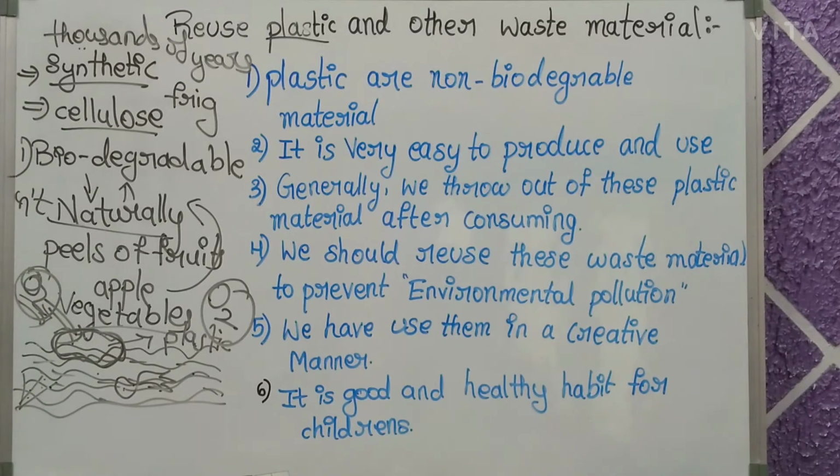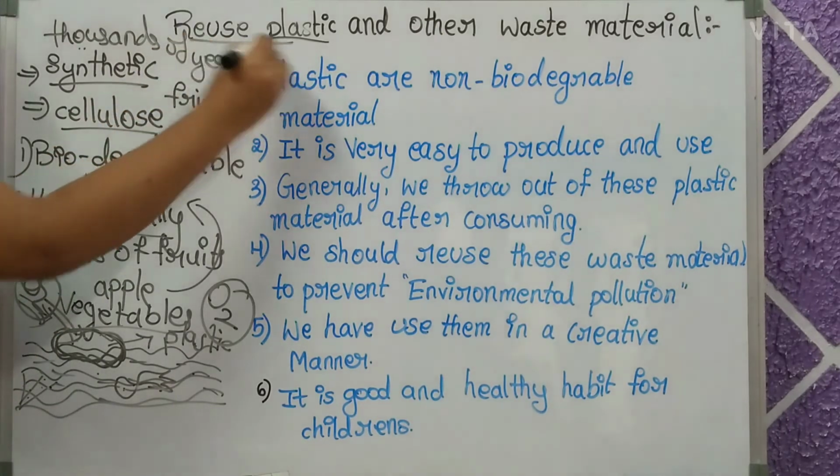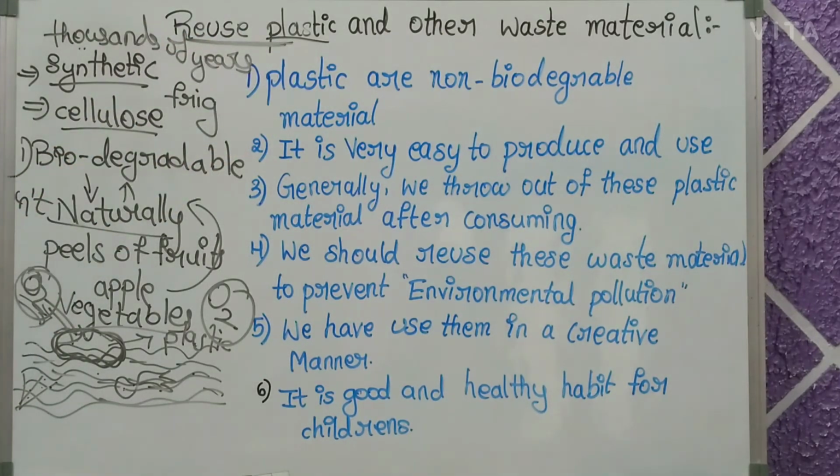How can we decrease it? We have to reuse it. As we have learned, your mother went to the market with some plastic covers to buy some vegetables. Afterwards, instead of throwing the plastic covers outside, she can reuse them, keep them safe on a shelf so that she can use them next week to buy some vegetables. So we can reuse plastic daily. This may cause some decrease in environmental pollution.